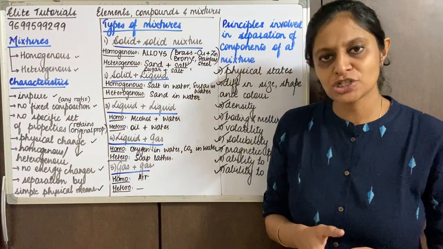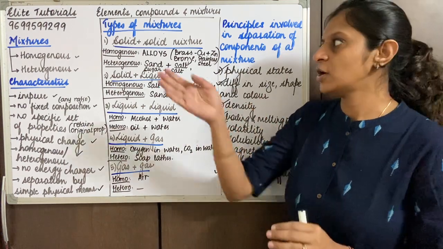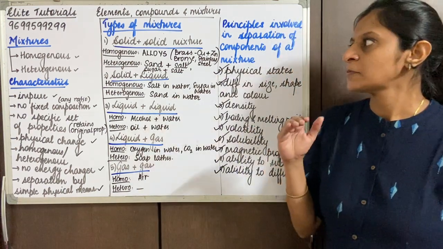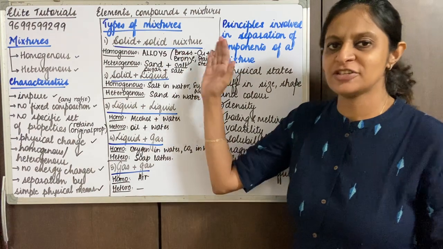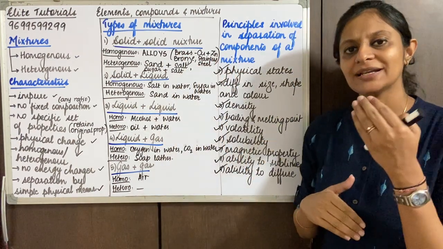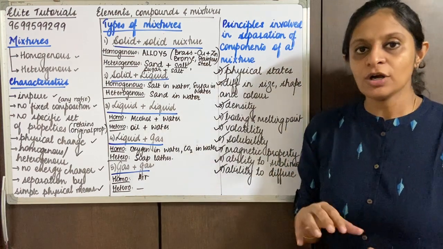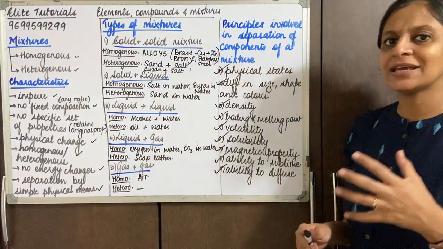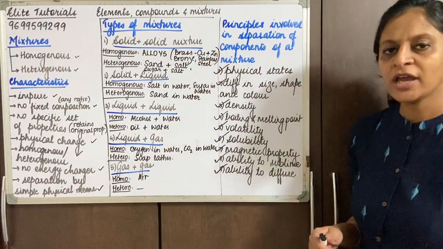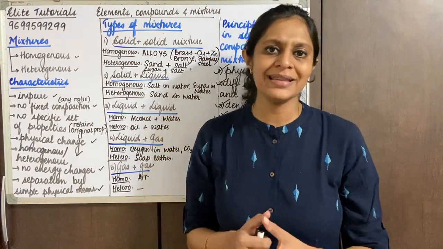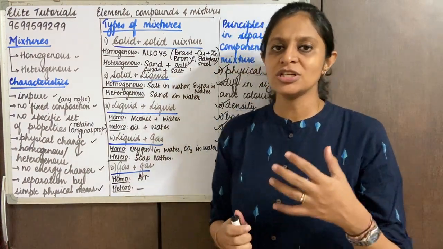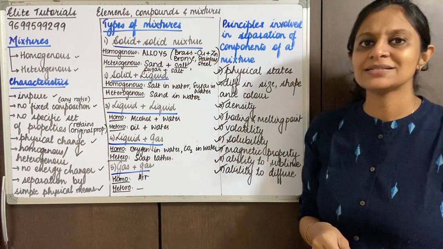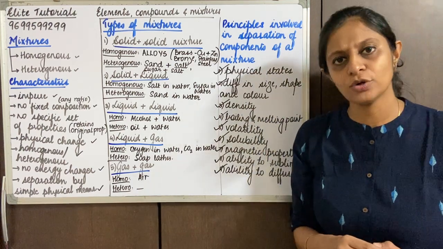So I'm sure you have understood what we spoke about in today's lecture. We spoke about mixtures, the types of mixtures, and the properties of mixtures. Then we studied the different types differing in their physical states and also in homogeneity, that is homogeneous and heterogeneous mixtures. We also understood why it is very important to separate the components of a mixture and the basic principles of separation. In the next video we'll be studying the methods. So we have finished just before the methods, the topic of principles involved in separation of components of mixtures.